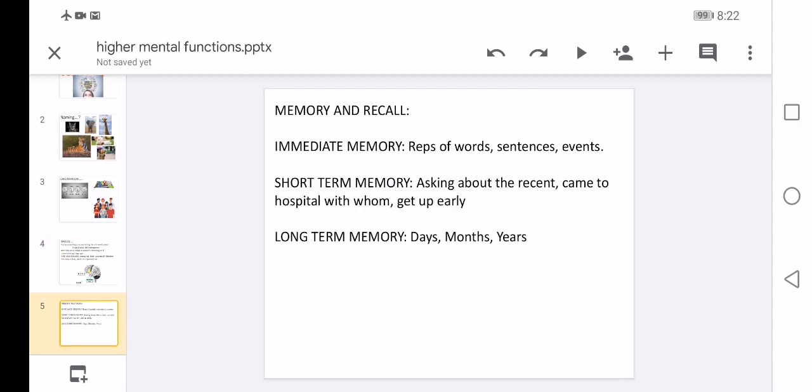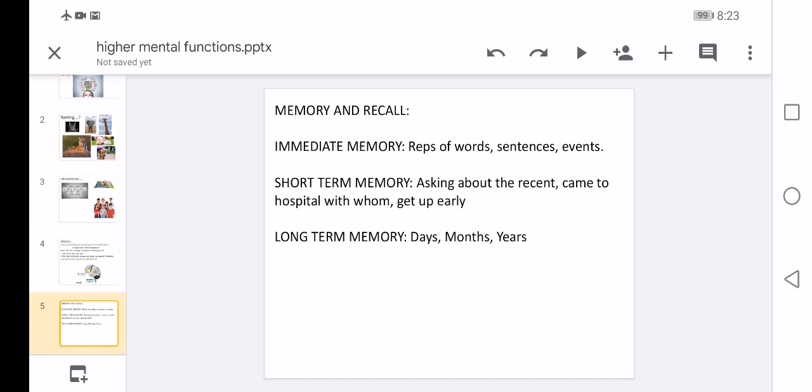And memory and recall. We need to ask some memory questions, like how long they can remember. It may be long term memory, short term memory, and immediate memory. Your long term memory, we can ask in days or months or years, like what is your date of birth, what is your age, what is your schooling, are you married. You can ask some rhymes also, or you can ask them to read alphabets. This all comes under your long term memory.